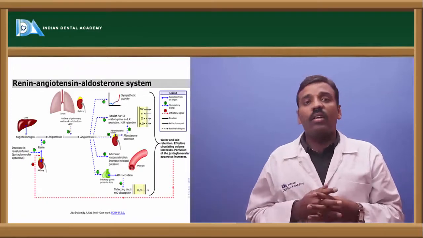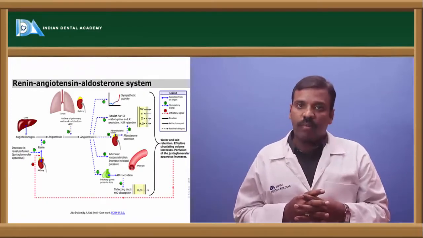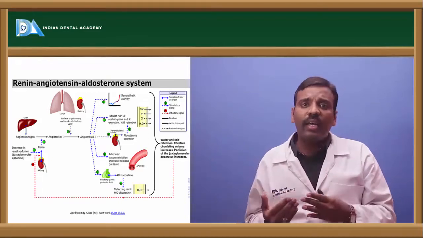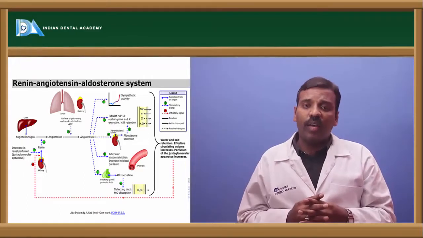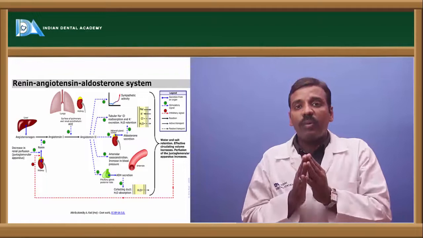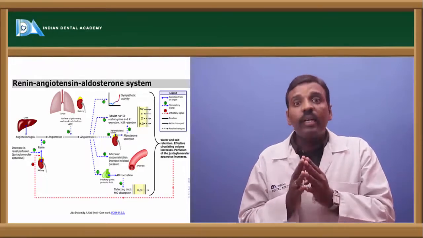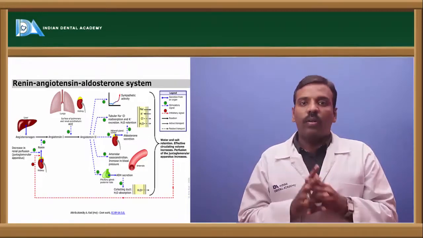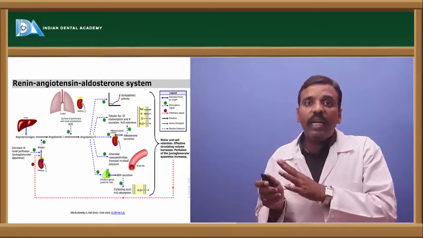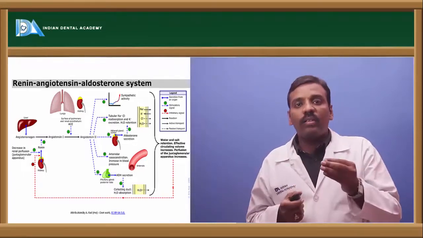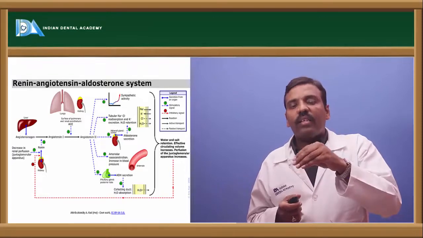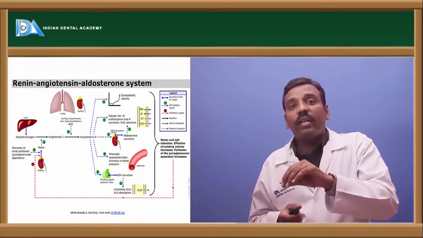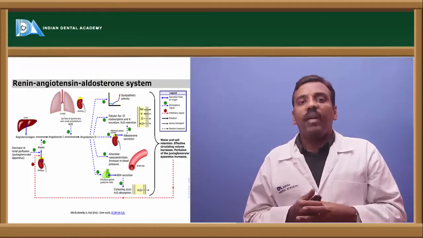There is a system, that is RAS, the renin angiotensin aldosterone system. We'll come to know this very clearly in the CVS, cardiovascular system. But just remember that renin is secreted in the kidneys, especially by the juxtaglomerular apparatus. First of all the renin is secreted, and then this RAS system is activated, and by that there is a regulation of the blood pressure.